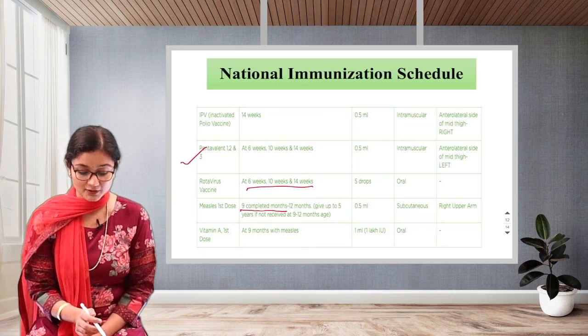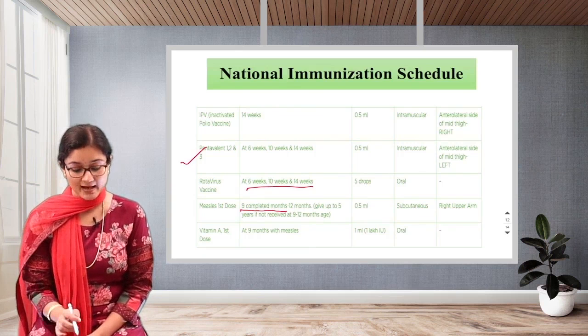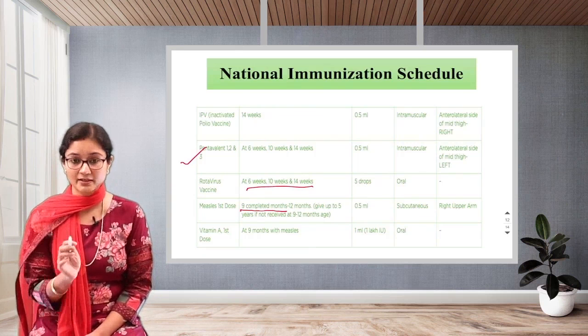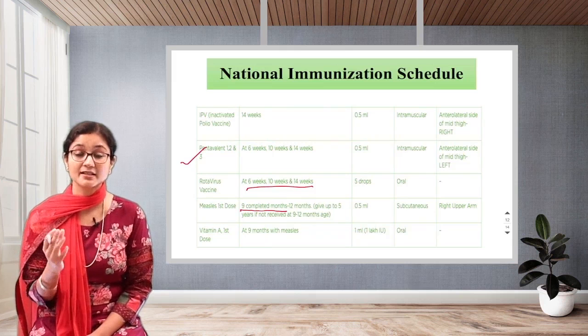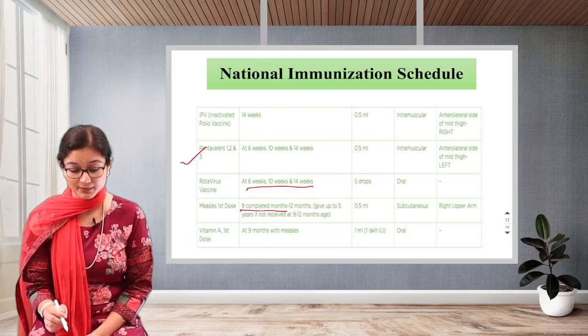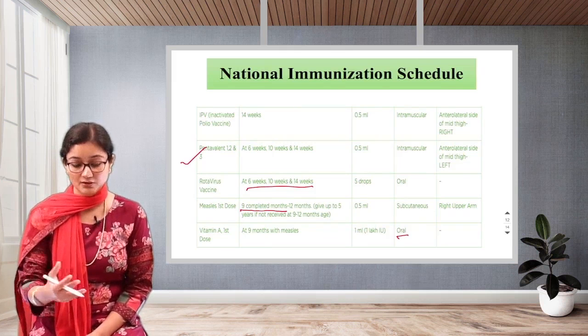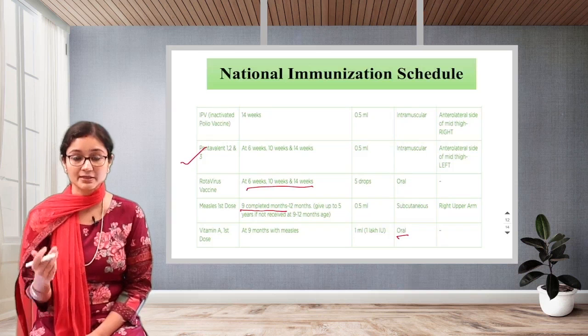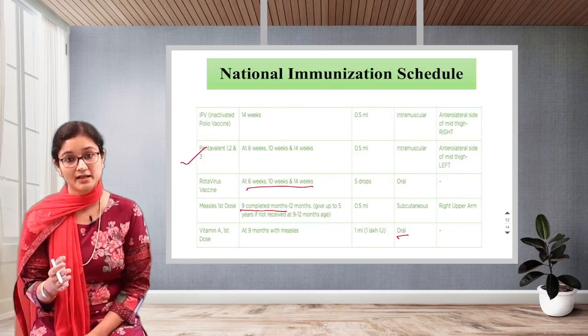So it is given, the first dose is given along with measles at the 9th month. And how much it is given? It is 1 ml, but we say it as 1, the main unit is 1 lakh international unit. Okay, remember it is given orally. Now this will take time for you to remember all the site and ml, but at least you should be aware enough at what age what has to be administered.